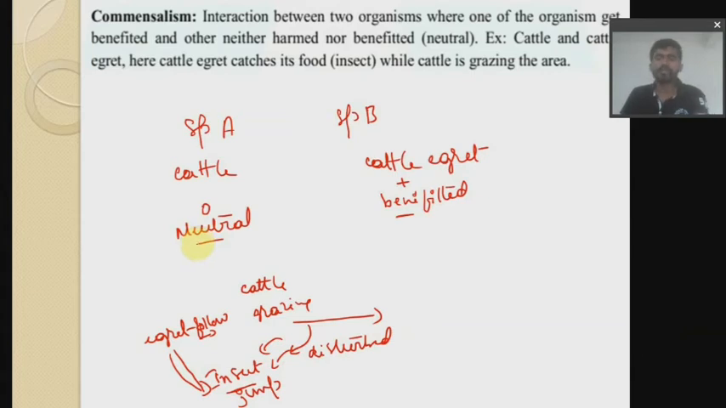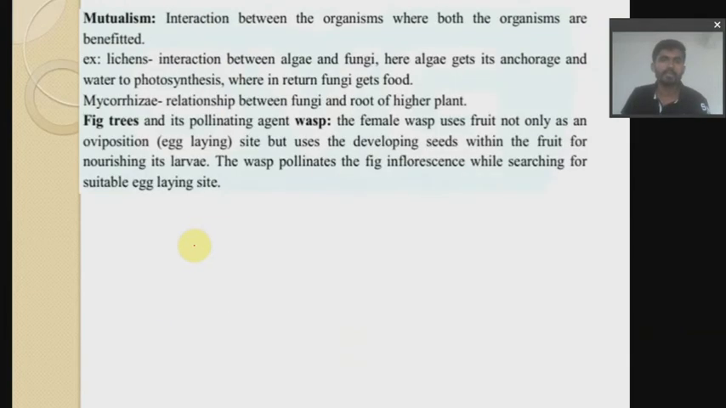Let us move on to the next one, which is mutualism, one of the most important, which usually asks for a 5-mark question along with another one, maybe accompanied by predation, competition or parasitism. So, 2.5 marks questions. What do you mean by mutualism? Mutualism is an interaction between organisms where both organisms are benefited.